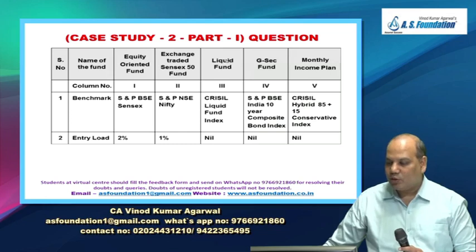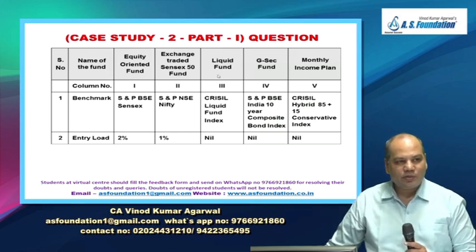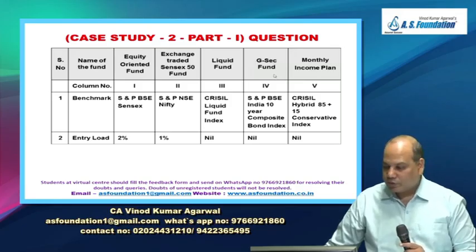This is a liquid fund, which means mostly they'll invest in liquid investments like money market investments, cash and bank, etc. GSEC fund means mostly they will invest in government securities, and monthly income plan, so again this is like a debt plan only, MIP.